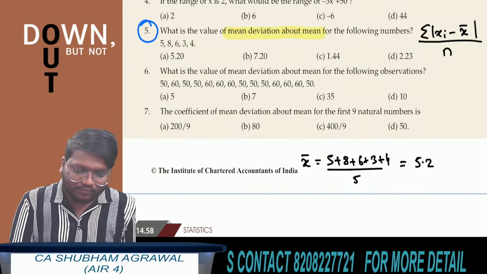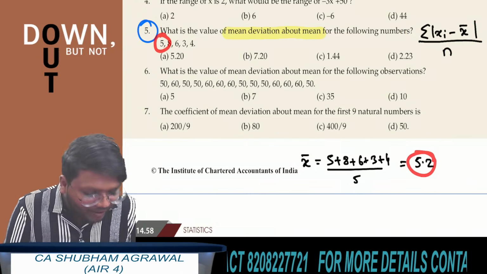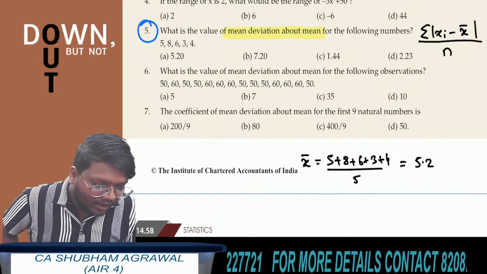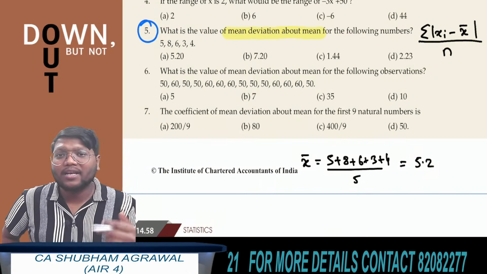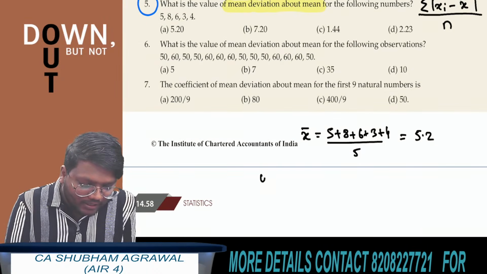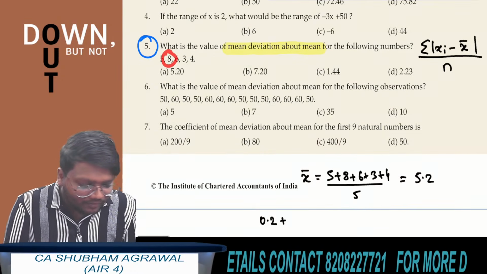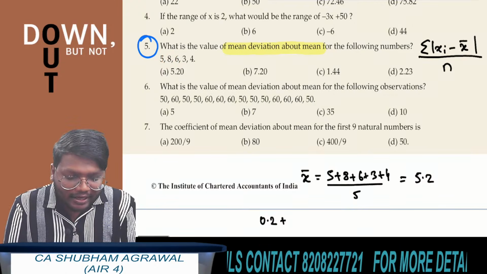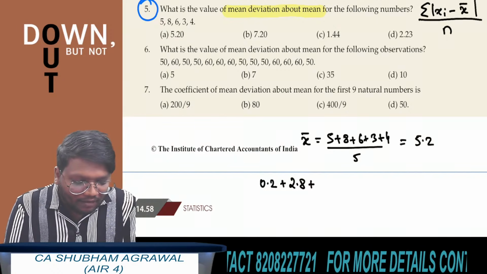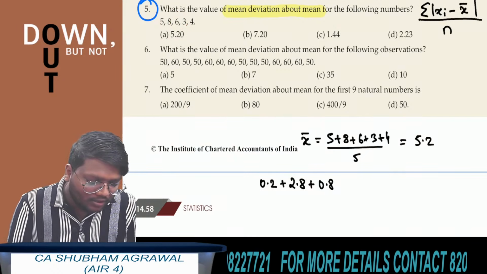Now find the summation of absolute value of xi minus x bar. The first observation is 5, and 5 minus 5.2 is minus 0.2; the absolute value is 0.2. Plus the second observation 8: 8 minus 5.2 is 2.8, absolute value 2.8. Then 6 minus 5.2 is 0.8, absolute value 0.8.